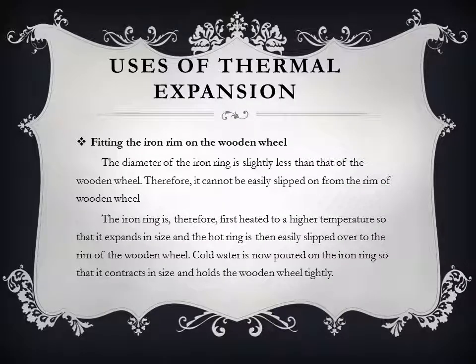Uses of thermal expansion. Fitting the iron rim on the wooden wheel. The diameter of the iron ring is slightly less than that of the wooden wheel. Therefore, it cannot be easily slipped onto the rim of the wooden wheel. The iron ring is therefore first heated to a higher temperature so that it expands in size, and the hot ring is then easily slipped over the rim of the wooden wheel. Cold water is now poured on the iron ring so that it contracts in size and holds the wooden wheel tightly.